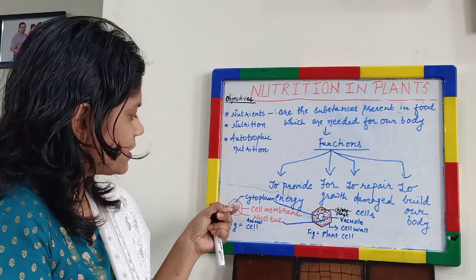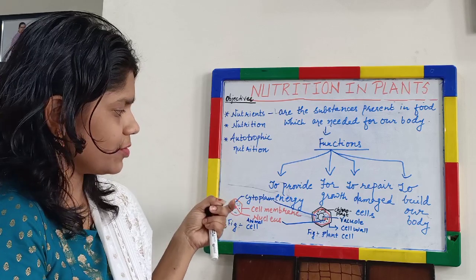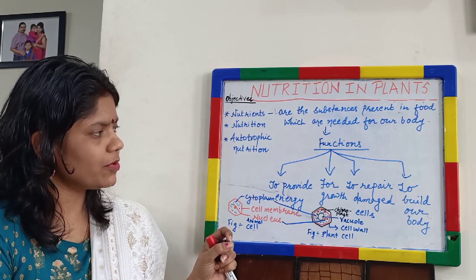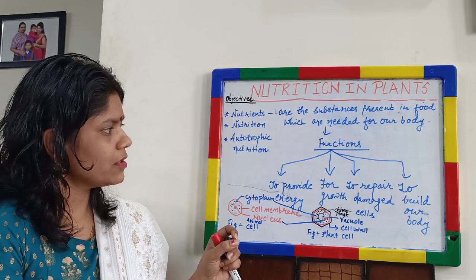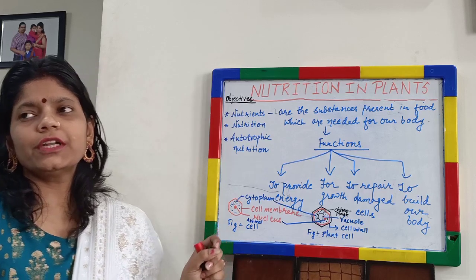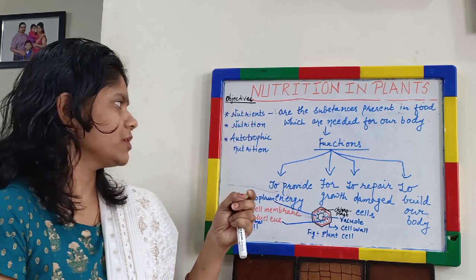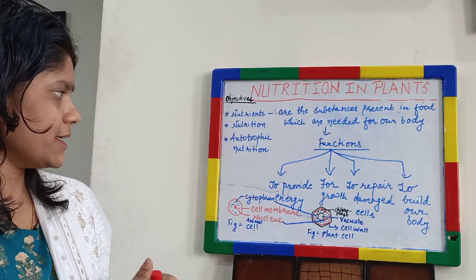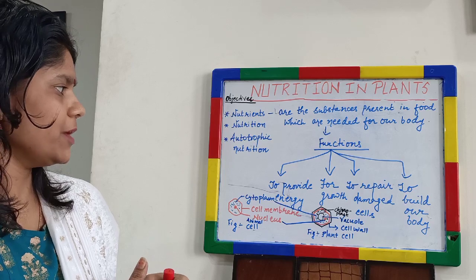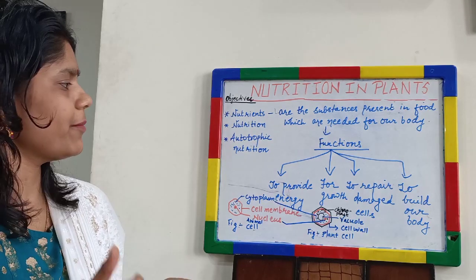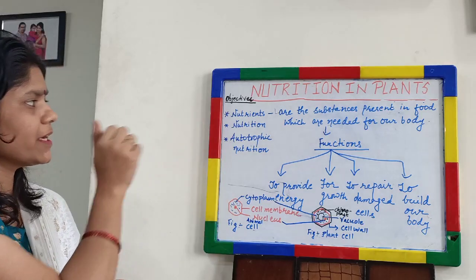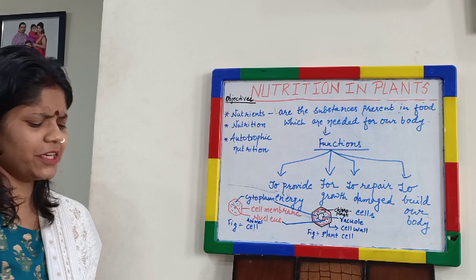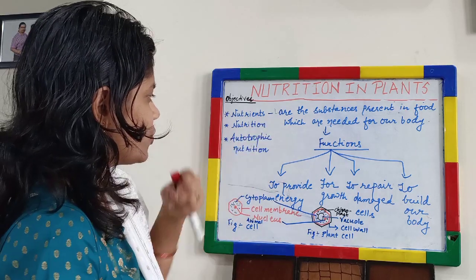And this is the structure of a typical cell, because bodies of all organisms are made up of cells. You may note it down. Now we will move to the next topic, that is nutrition. So these are the substances which are providing us energy, helping us in growth, helping to build our body, helping to repair the damaged cells. These substances are nutrients. So there must be some process which helps us to take nutrients. So there comes the role of nutrition.